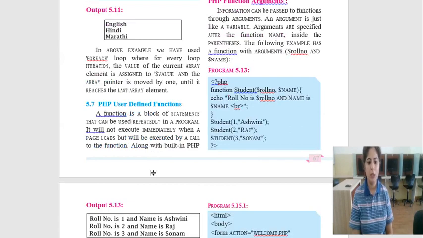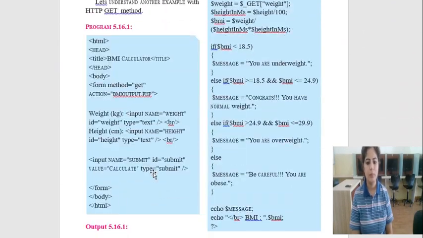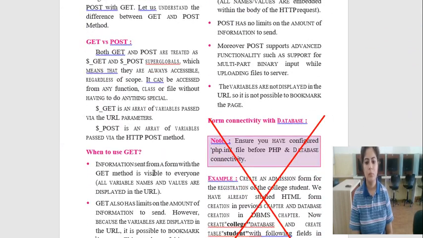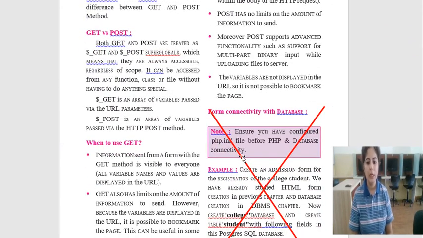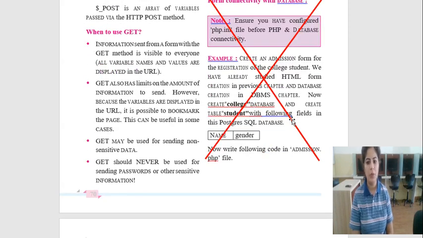The next part of PHP that they have omitted is form connectivity with database. Form connectivity means how we can connect our form online with the database at the backend. So now they have omitted that part. So you don't have to study how we can connect a form with the database.